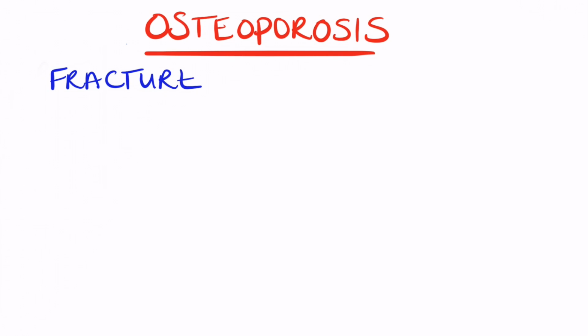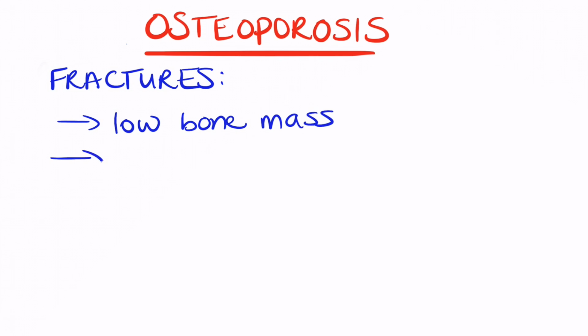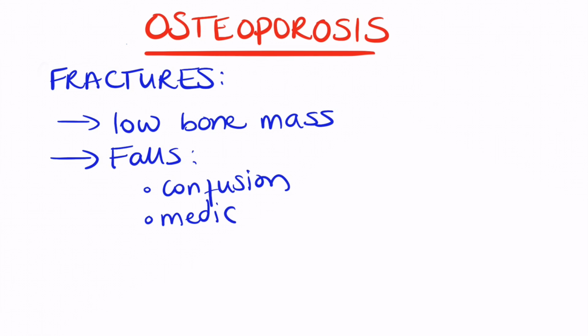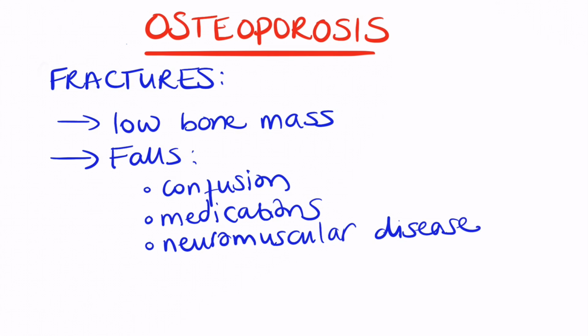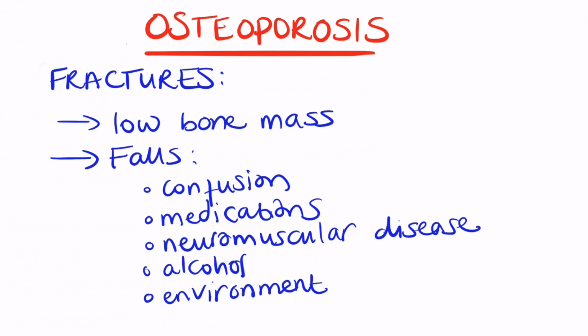Osteoporosis can leave a person prone to sustaining fractures due to the low bone mass associated with it. It is important to assess a person's risk factors for fractures, including a person's risk of falling. Risks of falling include confusion disorders, medications like sedatives, antihypertensives, neuromuscular diseases, alcohol use, environmental factors such as poor lighting or uneven floor at the home.